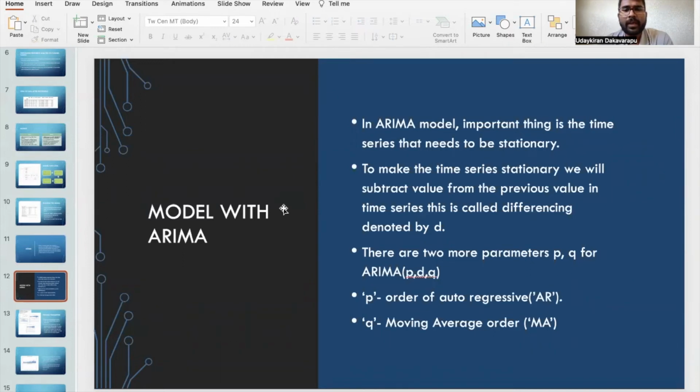In the ARIMA model, the important thing is that the time series needs to be stationary. To make the time series stationary, we subtract the previous value from the value in the time series. This is called differencing, denoted by D. There are two more parameters, P and Q, for ARIMA. P is the order of the autoregressive part, AR, and Q is the moving average order, MA. Further information will be explained and discussed by my friend Srinivas.